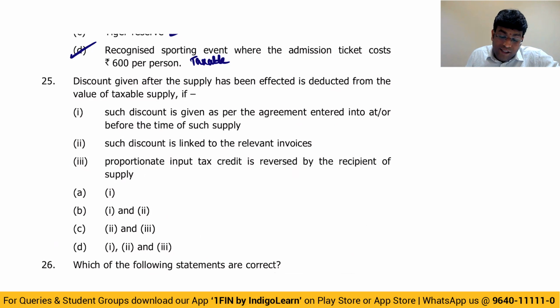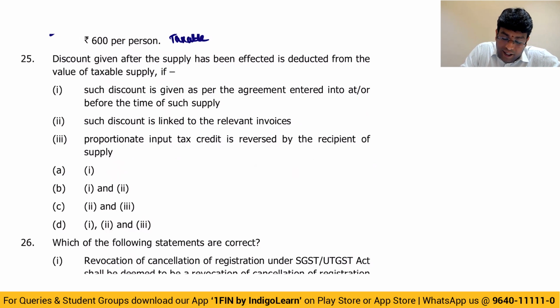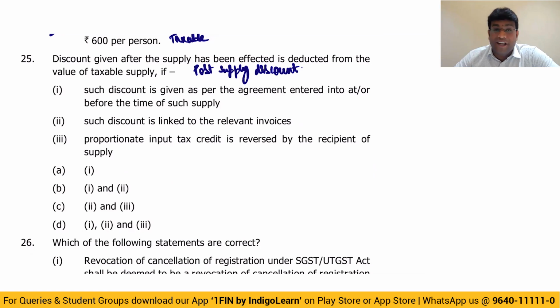Next. Discount given after supply, technically called post-supply discount. We know this concept that we can reduce this only if there is an agreement existing at the time of supply, the discount is linked to the invoice, and proportionate credit is reversed by the recipient. Let's see.